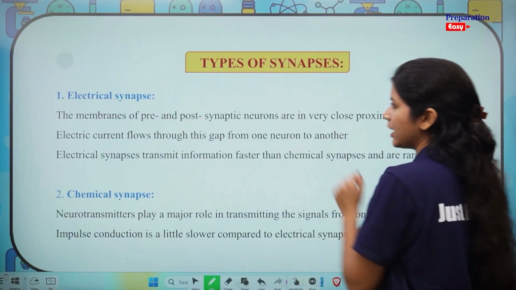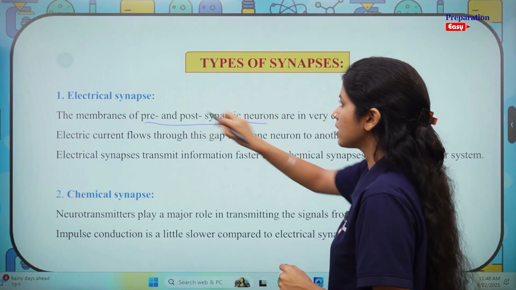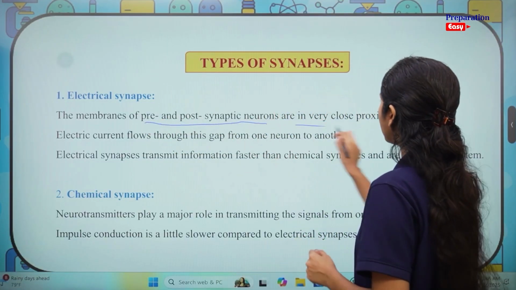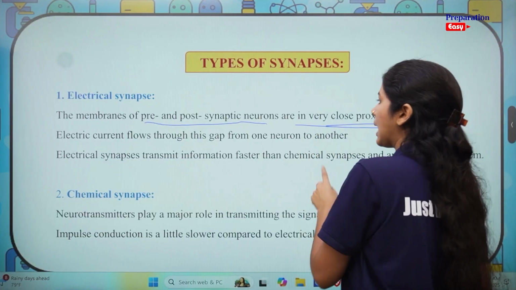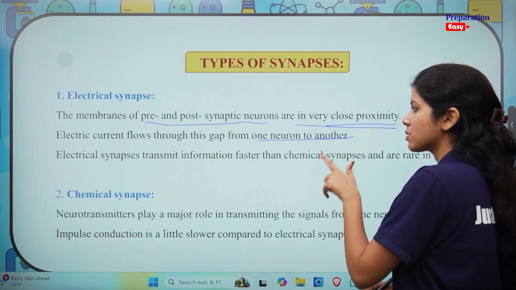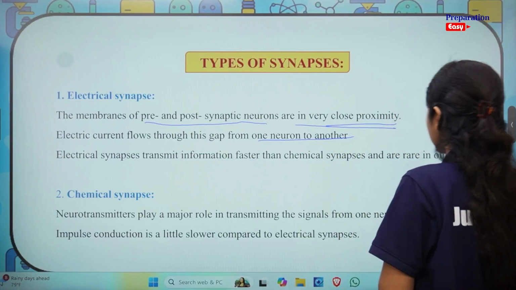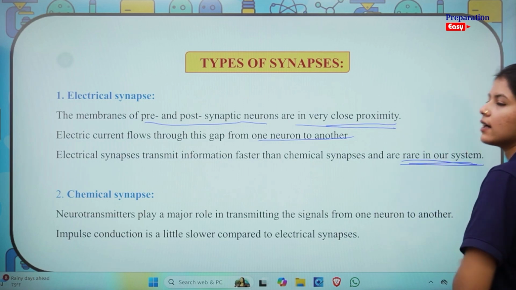While you are thinking, let's read. The membranes of pre and post synaptic neurons in electrical synapse are in very close proximity. Electric current flows through this gap from one neuron to another. Electrical synapses transmit information faster than chemical synapses and are rare in our system. As I just said, they are rare in our system.